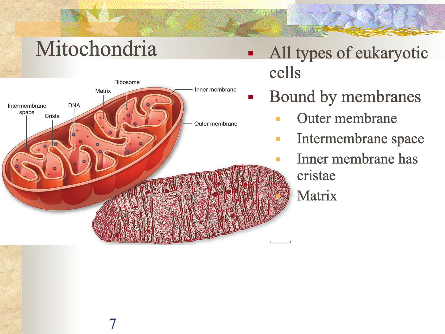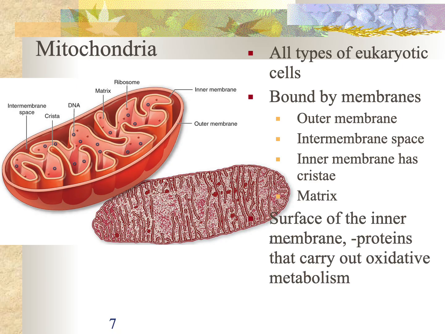These mitochondria always have a similar structure, outer and inner membranes. The inner membrane space is a very active metabolic space. There's a fluid in there called the matrix. The function of these things is very similar in all organisms. They carry out oxidative metabolism, which is using oxygen to release energy.